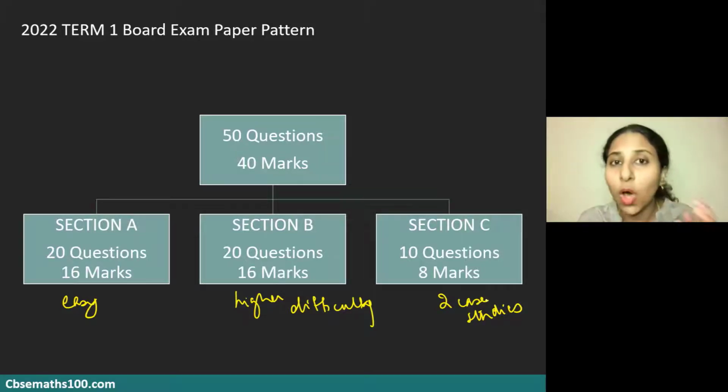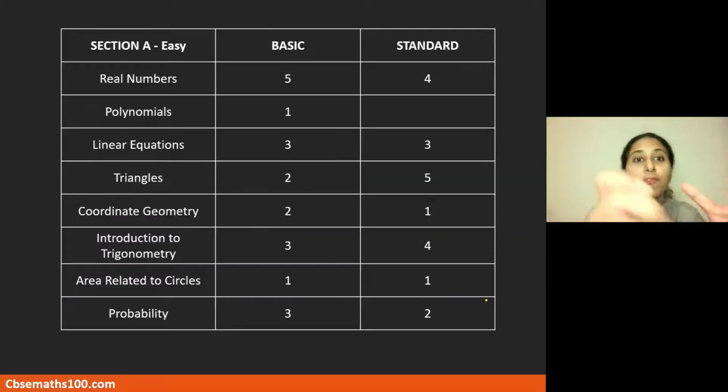But what I saw was, if you're conceptually very clear in all of the chapters, this paper is very easy to do, very easy to get the 40 marks. If you're conceptually not very good and if your speed is not good, then it can affect your chances of getting good marks. Okay, let us see how the distribution of questions was for the basic paper and standard paper across all the chapters. So if you look at section A, which were the easier questions, this was the distribution of questions for the basic paper and the standard paper.